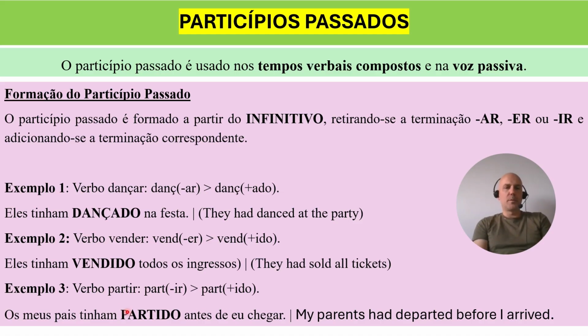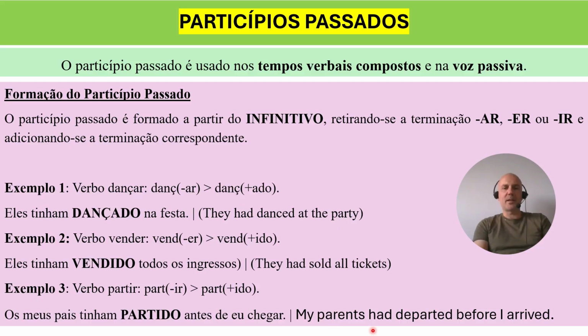One example more, partir. So partir, it's the example that we have for regular verbs that end with ir. So partir has a regular past participle. So what we have to do, we move from partir to partido. So it's basically the same ending that we have here. Ido and ido, it's pretty much the same. So this time I have os meus pais tinham partido antes de eu chegar.